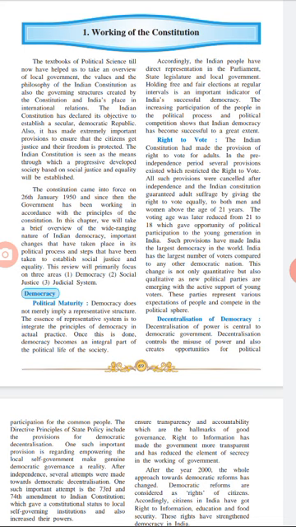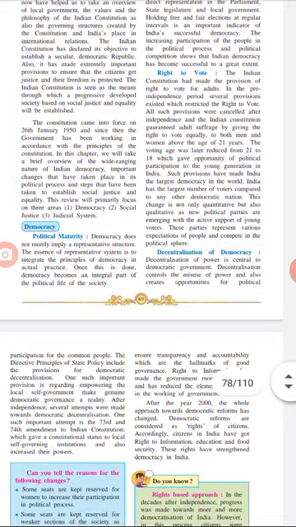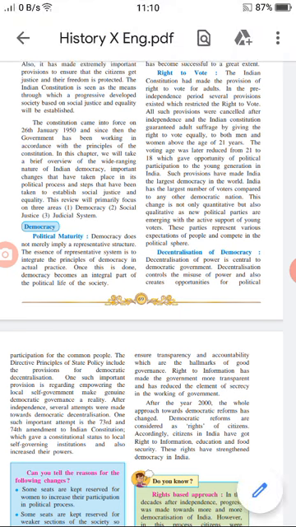Amendment means what? It means changes. Some changes have taken place in the constitution, and this constitution came into force in the year 1950, on 26 January. This you have to remember. And this democracy has three areas: first is democracy, second is social justice, and third is the judicial system. So these are the three things that we are going to study in this lesson.